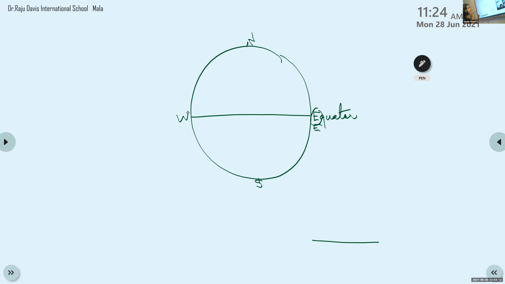So children, listen to me. Sri Hari, listen to me. Children, the horizontal lines are called latitudes. Latitude is horizontal.